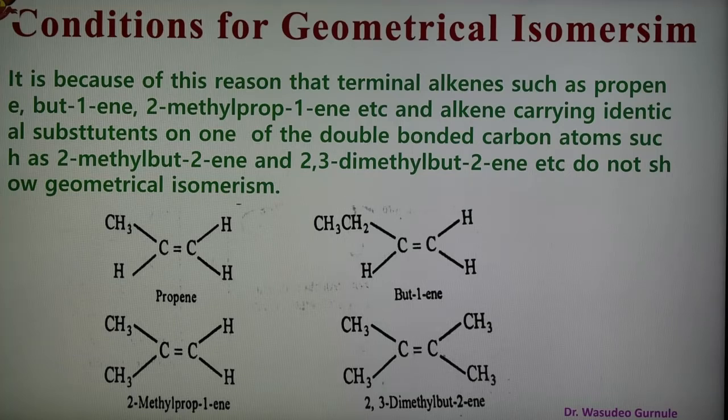So these are the conditions for an organic compound to show geometrical isomerism. There should be a double bond, and each carbon of the double bond should have different substituents.